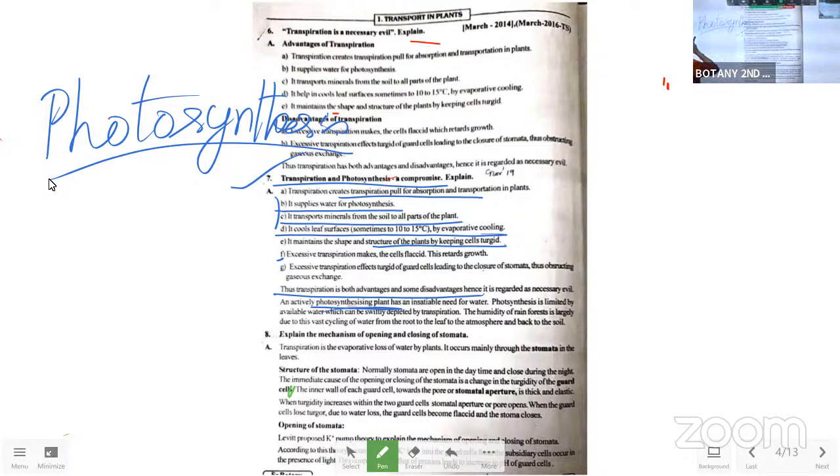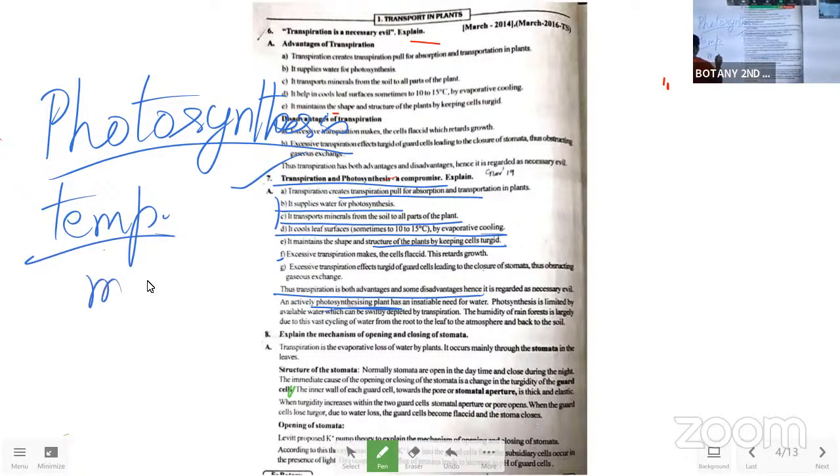Once the transpiration is occurring, then the humidity will be maintained all over the plant body. That means near the leaf lamina. With that, the temperature can be maintained for the plant body. Then photosynthesis can occur peacefully. That is, normal photosynthesis can be seen in the plant body.